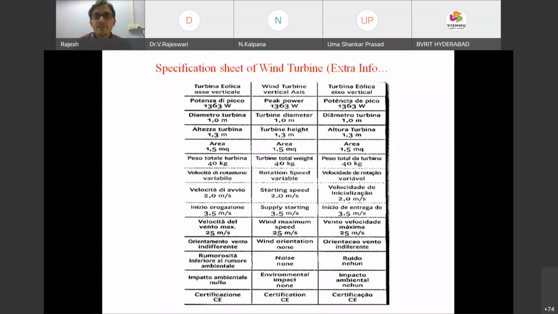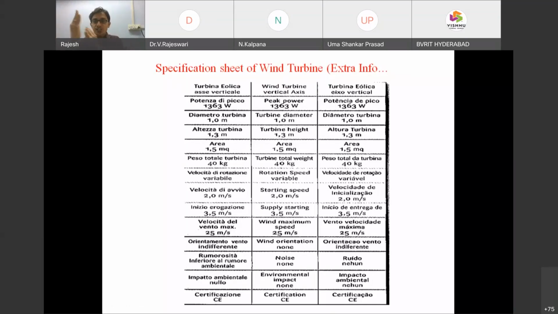This wind turbine is a vertical axis one. Here the first column is in Italian and the second column is English. Potenza di picco, peak power: the peak power is 1363 watts. The turbine diameter is 1 meter. Then the turbine height, and the area, meaning the swept area of the wind turbine.